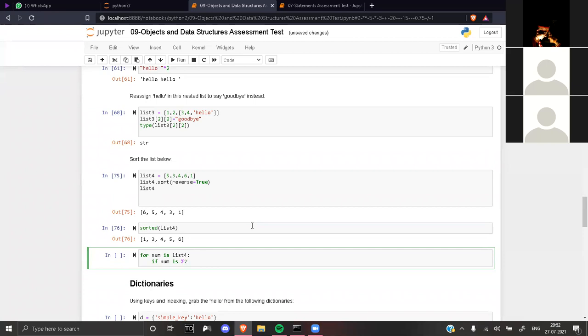We are dividing every number. Num percentage 2 is equal to equal to 0, because you want to check the remainder is zero. Then colon. I think the meeting is about to end. I'll share a new link in the same chat.